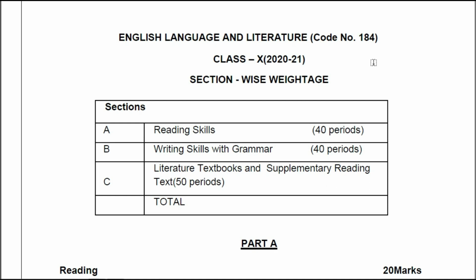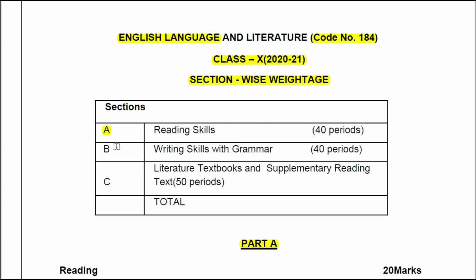In this video, I am going to discuss the recent changes that CBSE has made in the 2020-21 examination pattern. 30% of the portions are deleted from the syllabus to support the children in these days of pandemic. Now let us discuss the pattern. Here it is English Language and Literature. Your code number is 184. And the class 10 2020-21 section-wise weightage, that is what we are going to discuss.